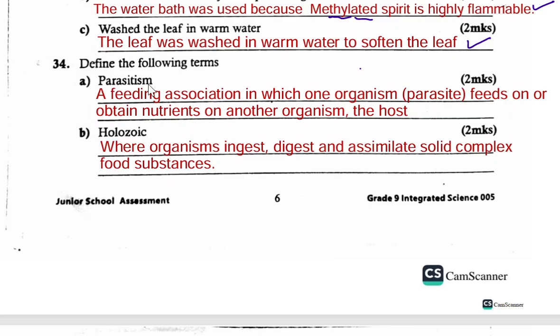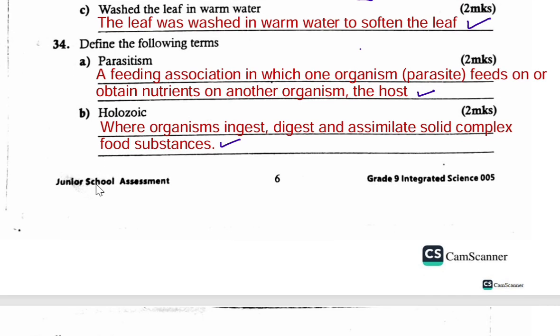So parasitism is a feeding association in which one organism, the parasite, feeds on or obtains nutrients from another organism, which we call the host. That is what we call parasitism. Holozoic is where organisms ingest, digest, and assimilate solid, complex food substances. That's what we mean by holozoic. These are the modes of nutrition under heterotrophism. So that is the answer to question number 34.